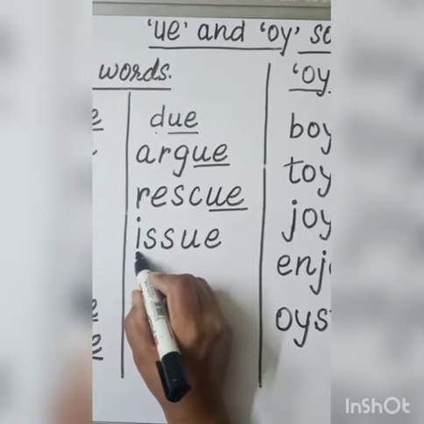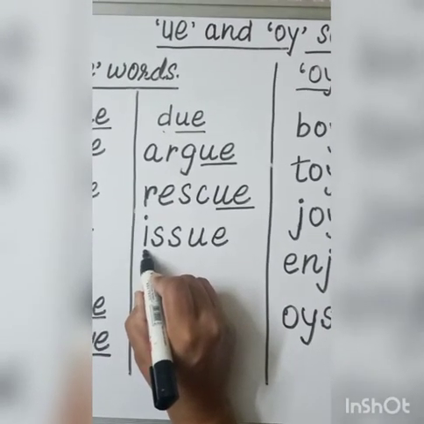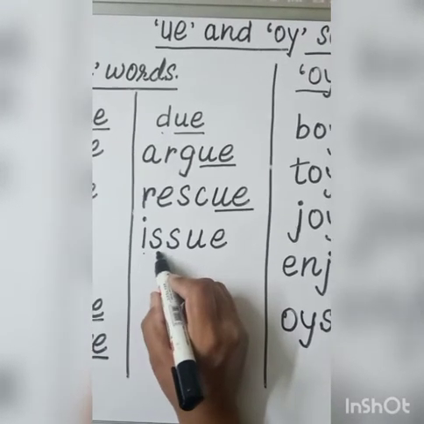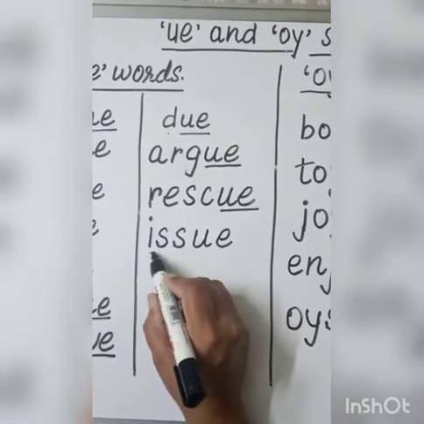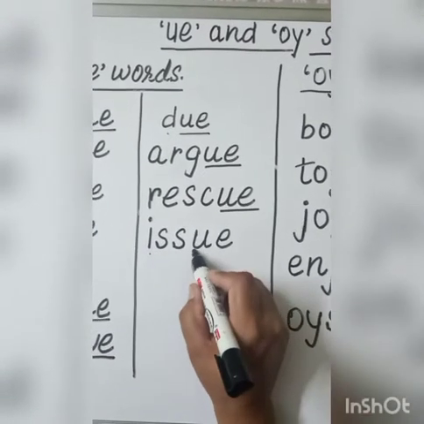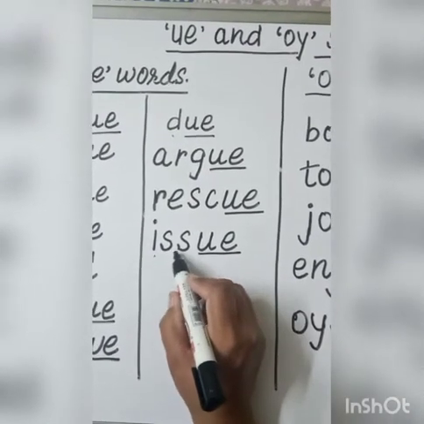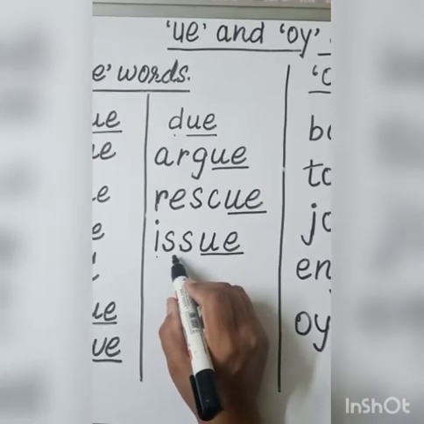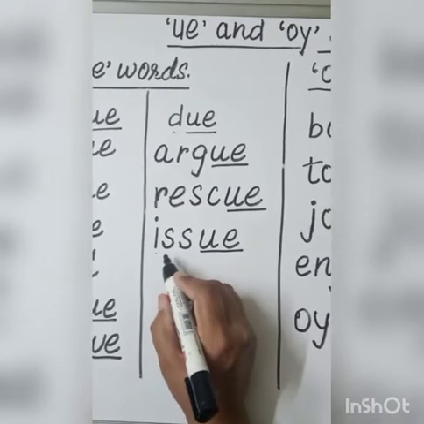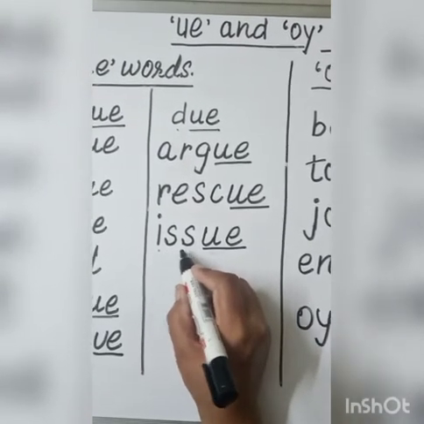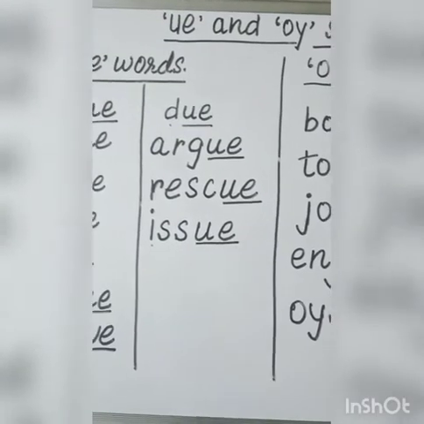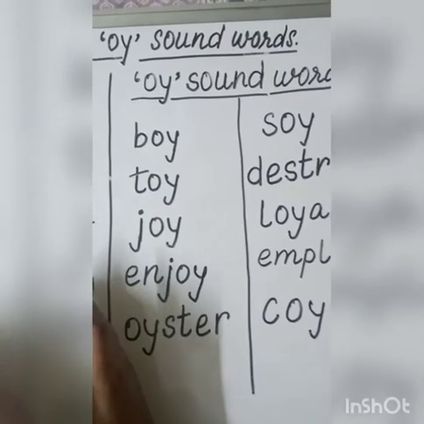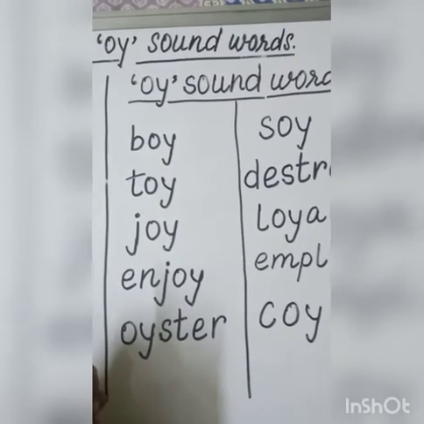Now come to this new word. I sounds E. Double S sounds long S. UE sounds U. Issue. I-S-S-U-E. I says E, you. Issue. Now these are UE sound words. UE की आवाज थी, sound थी U.